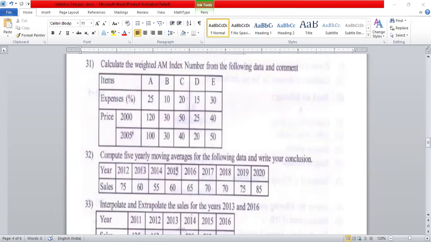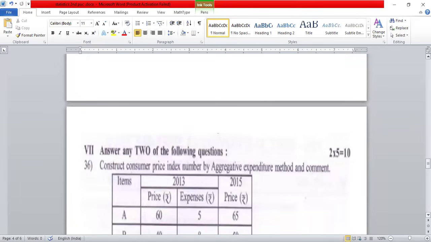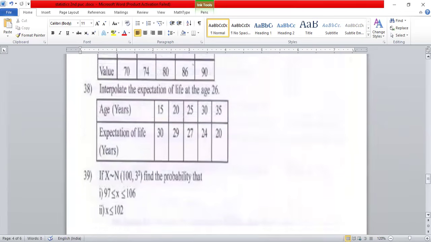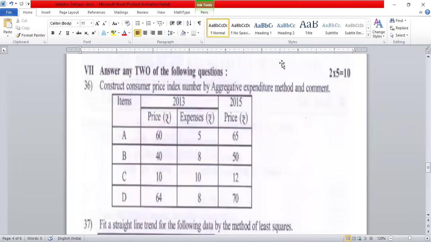Now the first 5-mark questions are done. Now we'll move on to another 5-mark question. So here, in the above main 7 questions, you are able to write 4. But now in this main 4 questions are there, you are able to write 2 questions. Here also it is very easy to score 10 marks. That is, question number 36 is only for index number. Any 5-mark question they are going to ask.